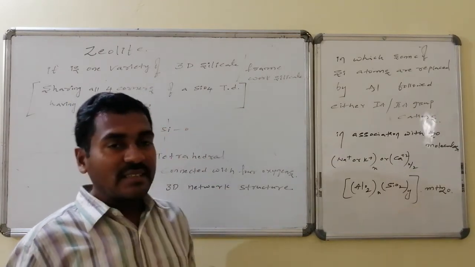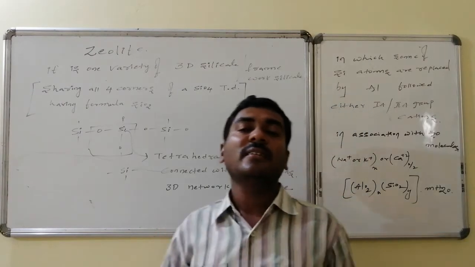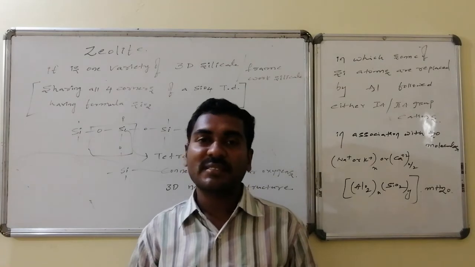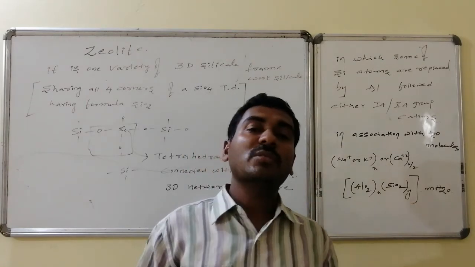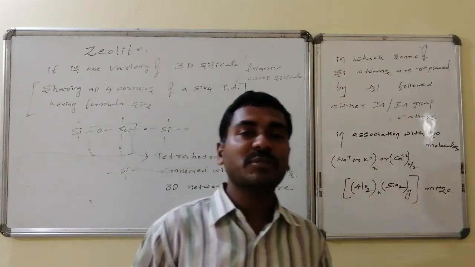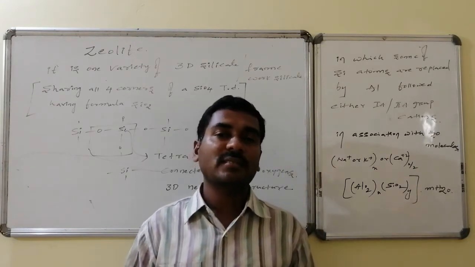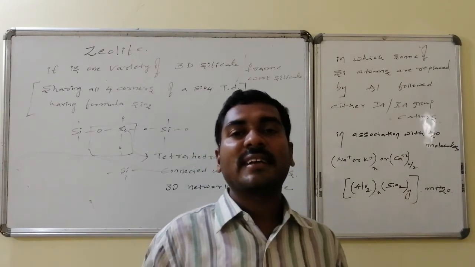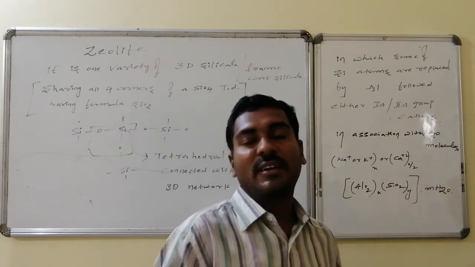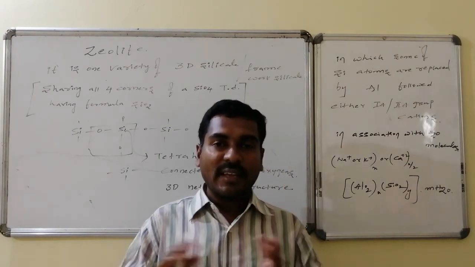Whereas in zeolite there are some modifications. Zeolite is not exactly silica. In this, some of the silicon atoms are replaced by aluminium 3+. Aluminium forms 4 connectivities with oxygen, holding 1 unit of negative charge, which is counterbalanced by either first A group cations of the same number as aluminiums, or second A group cations of the calcium type, half the number of aluminiums, followed by some water molecules trapped in the cages.